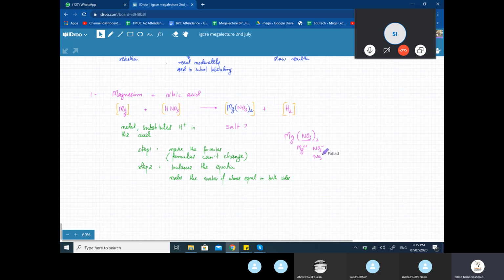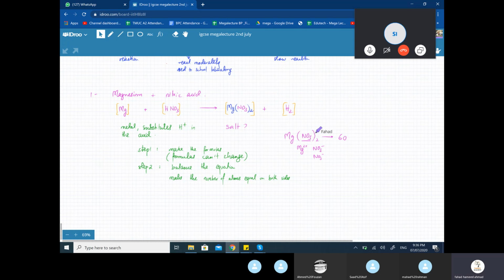So instead of actually writing 2 nitrate ions, you put a nitrate ion, you put a bracket around it, and you multiply it by 2. So everything in this bracket would be doubled. So the first thing is to calculate the right number of atoms you have. There are 6 oxygens over here.